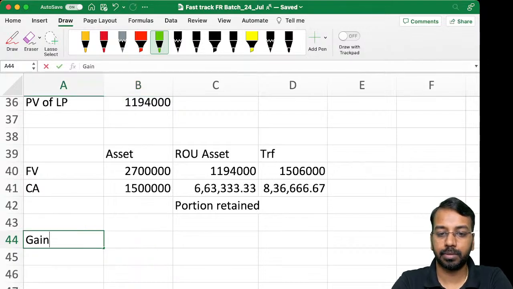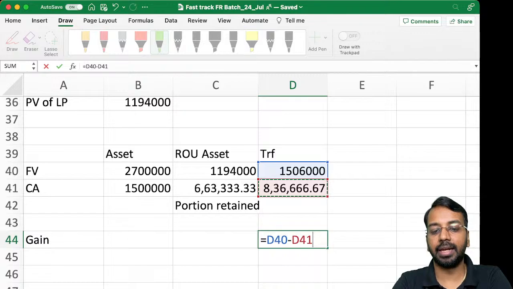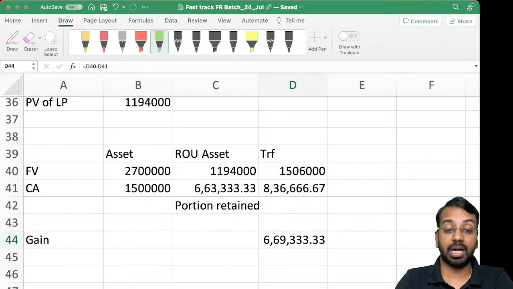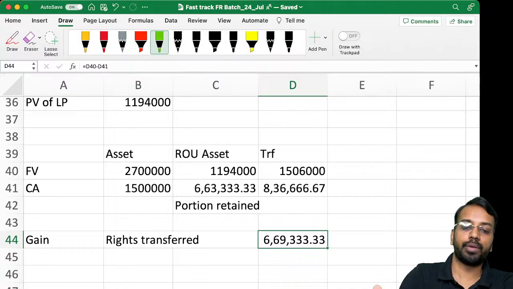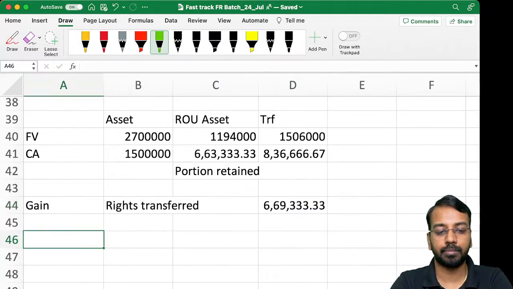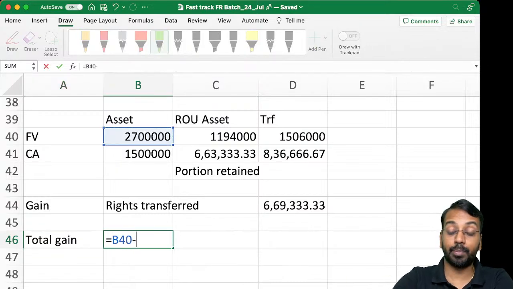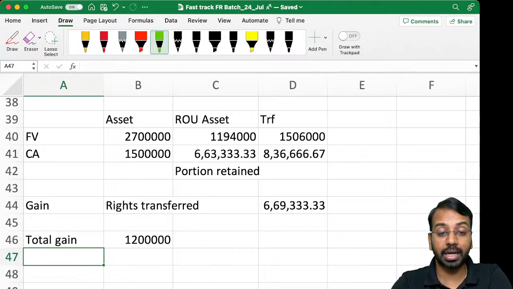Gain 15 lakhs minus 836, the gain that I have to recognize, which is the rights transferred, is 669. This is one way to understand this. Another way is total gain is 27 lakhs minus 15 lakhs. Sir, why are we not comparing 30 with 15? Please remember 3 lakhs is additional financing. Total gain is 12 lakhs.